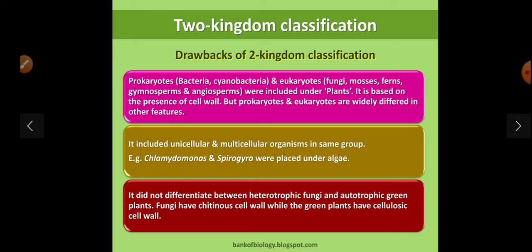First is what? Prokaryotes and eukaryotes were in the same group. Unicellular and multicellular were in the same group. And second, it did not differentiate between heterotrophic and autotrophic plants. They were in the same group. So these two drawbacks